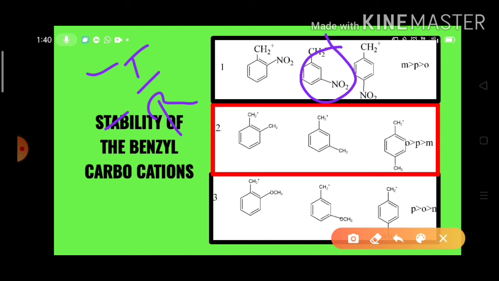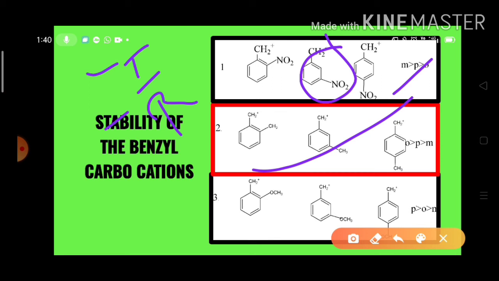Okay, and the nitro group shows its minus I and minus R effects very strongly when it lies in the para position. That means para-nitrobenzyl carbocation is less stable than the ortho-nitrobenzyl carbocation. Okay, now this is the order, and like that we can analyze the stability of the other benzyl carbocations also.